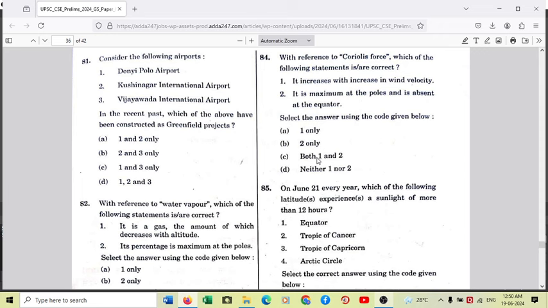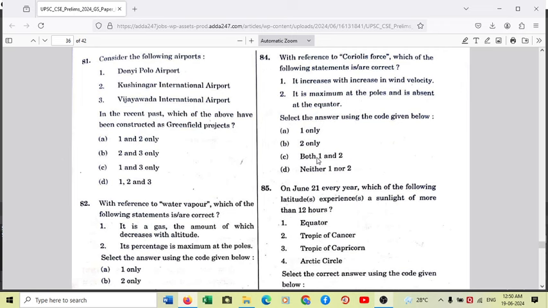So moving objects are basically air, which becomes wind. Moving objects are satellite launches, rocket launches. So definitely there is an effect of deflection, and this effect of deflection due to rotation of the earth is called Coriolis force. So it increases with increase in wind velocity.